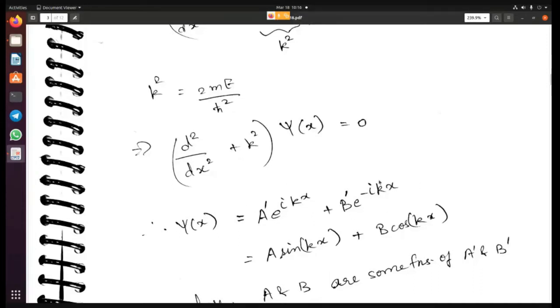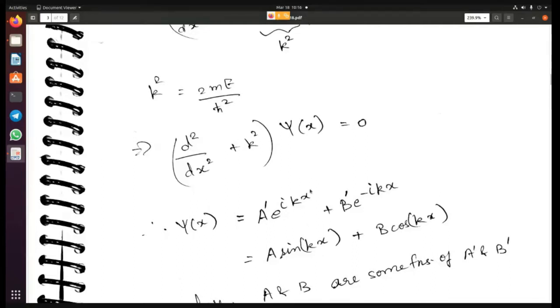This can also be written in terms of some constant A into sine kx plus some constant B into cos kx. This is the same kind of representation, just that now A and B are functions of these constants A dash and B dash. I hope you understand how I've gone from here to here. These are similar representations of the same problem.